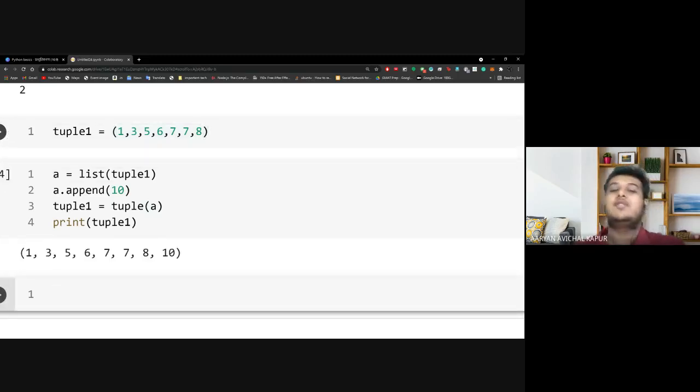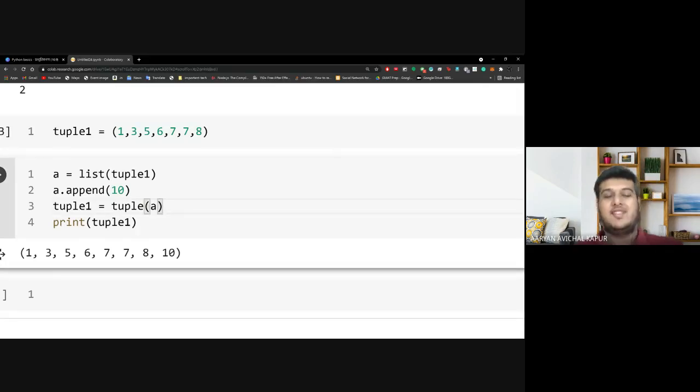What we're doing is making the tuple into a list because that is mutable, adding the value 10, and then converting it again to a tuple. This is a very bad way to do things. To be very honest, I am yet to find a situation where a tuple is the only thing you can use. So I stay away from tuples. I work with lists in general because tuples are very restrictive. Plus, it is very difficult to remember every single thing about tuples. That is why we use lists generally and convert as needed.